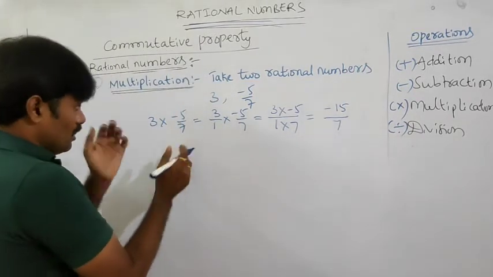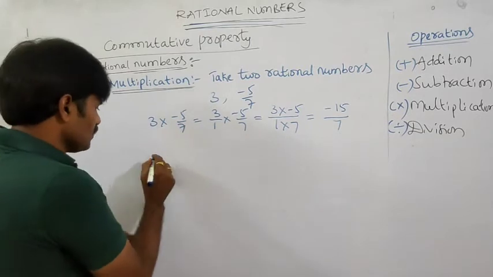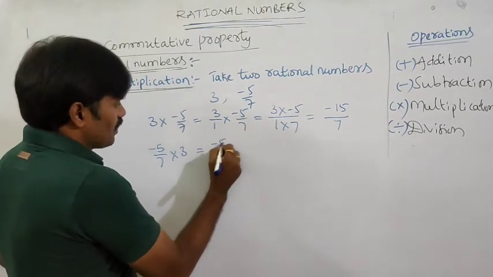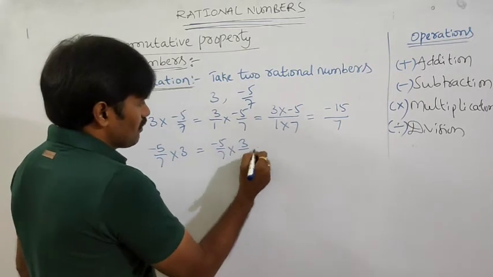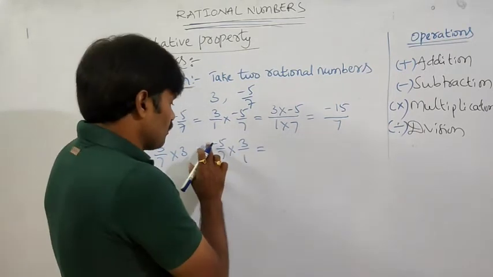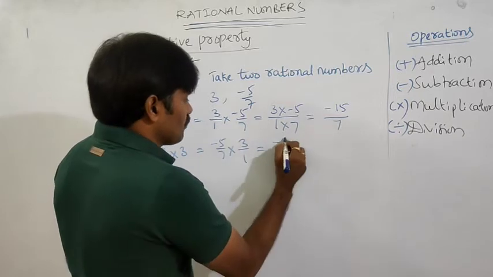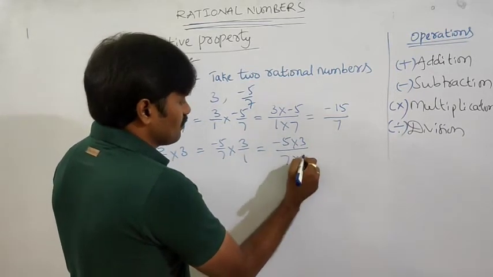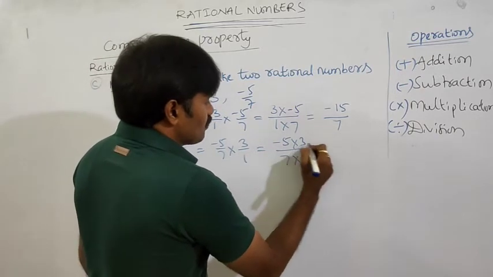So let it be. Now change the order. First I am taking minus 5 by 7 into 3. So minus 5 by 7 into 3 can be written as 3 by 1. Is it? Now same. Numerator into numerator, minus 5 into 3, by denominator into denominator, 7 into 1. So minus into plus is minus.